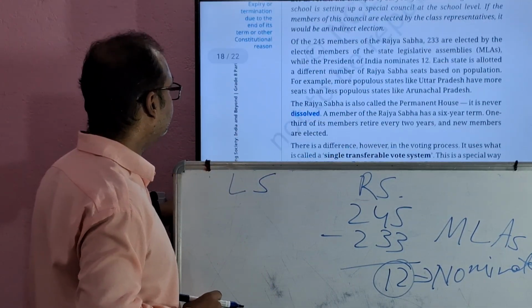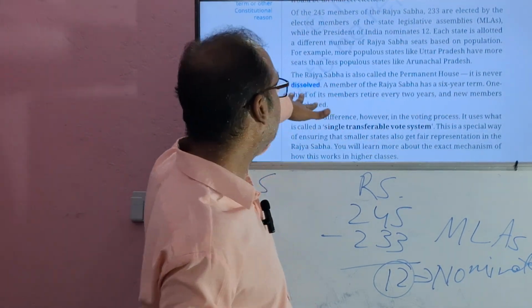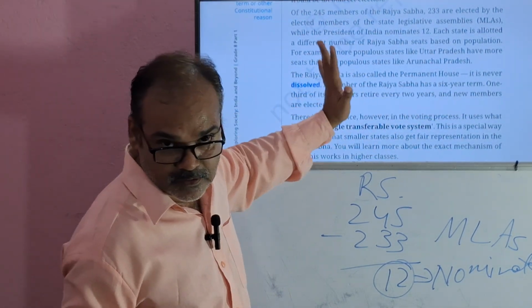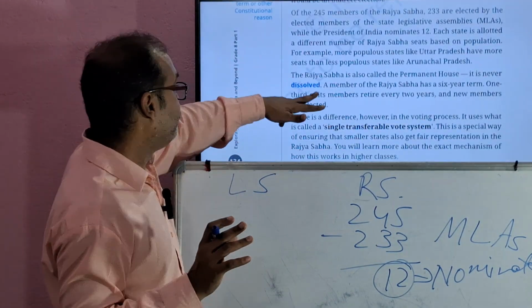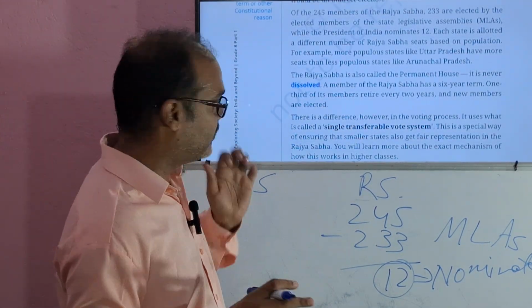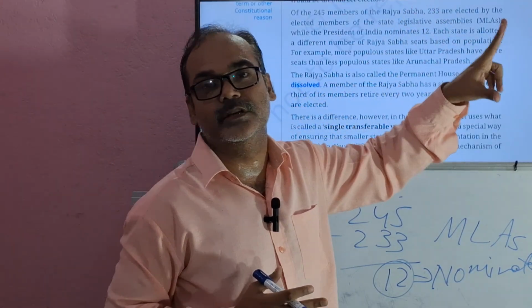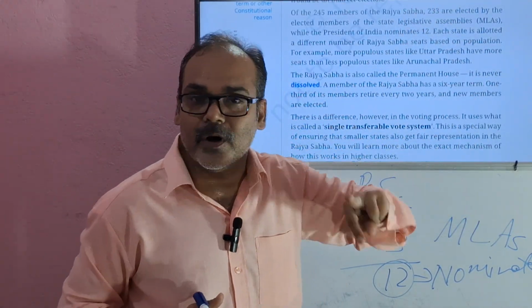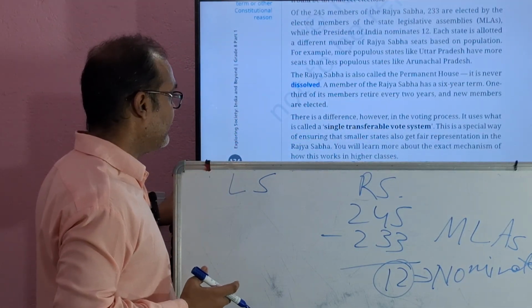Now move here. The Rajya Sabha is also called a permanent house. It is never dissolved. It's a permanent body. A member of the Rajya Sabha has a 6-year term. We have already discussed, one third of its members retire every 2 years, and new members are elected.